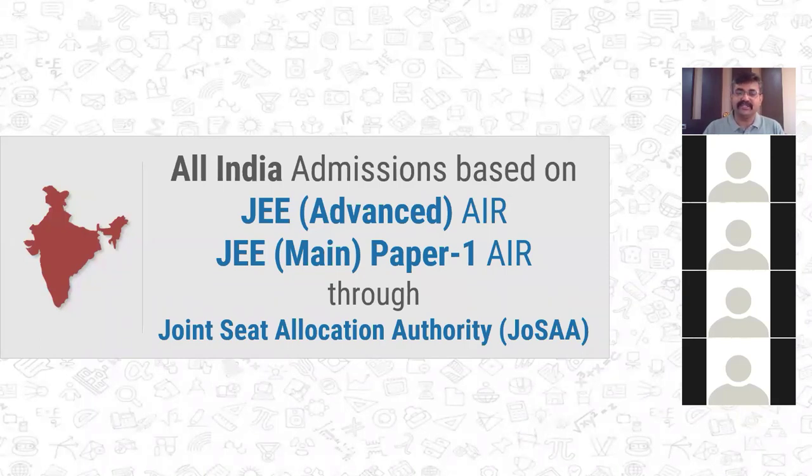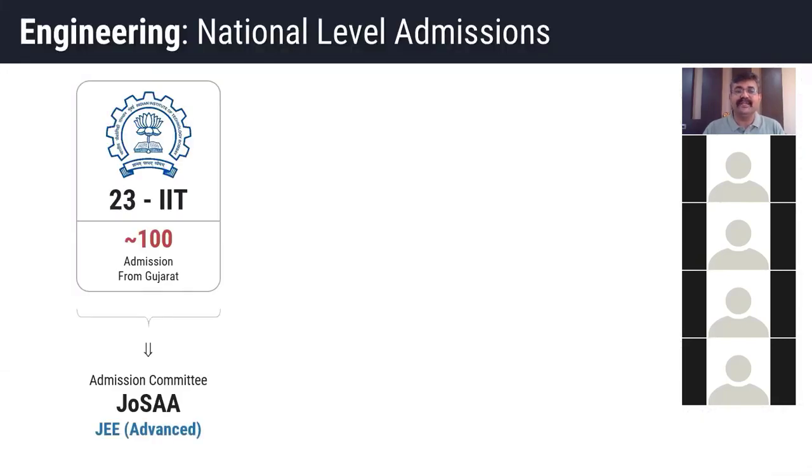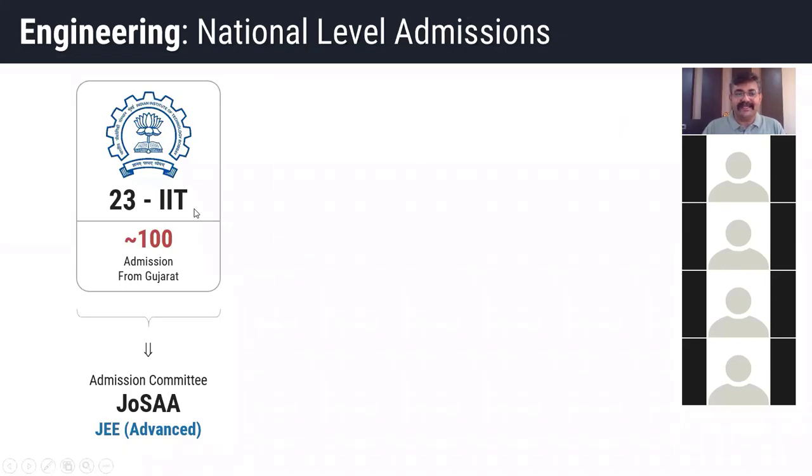It carries out the admission for 23 IITs, in which approximately 100 students are admitted from Gujarat state every year. These 23 IIT admissions take place based on the JEE Advanced exam only. That means for IIT, JEE Advanced should be qualified. We'll come to the eligibility later.